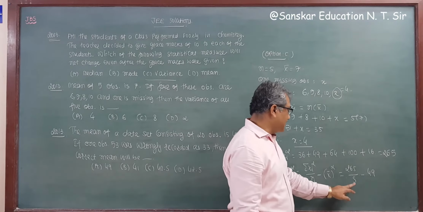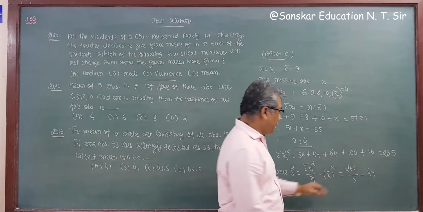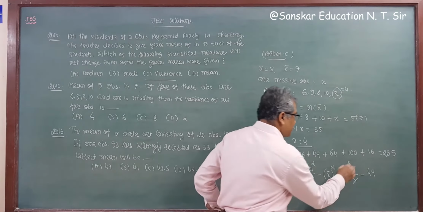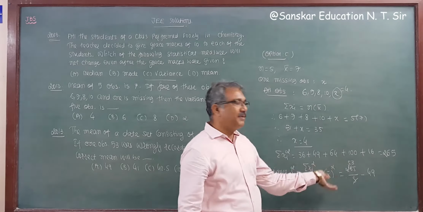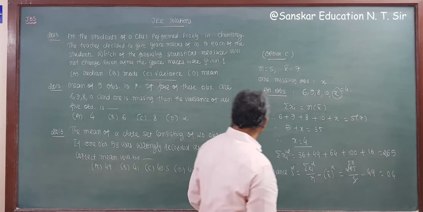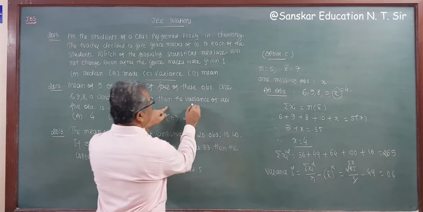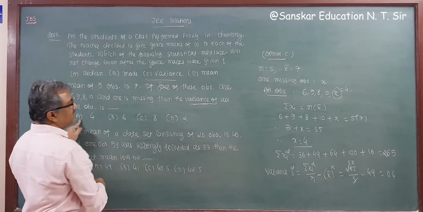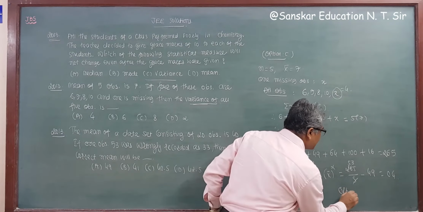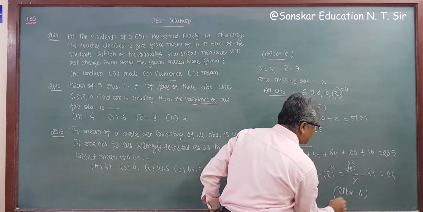So now this is 53. So 53 minus 49, that is 4. So variance is 4. So option A is your correct answer. Option A here is your correct answer.